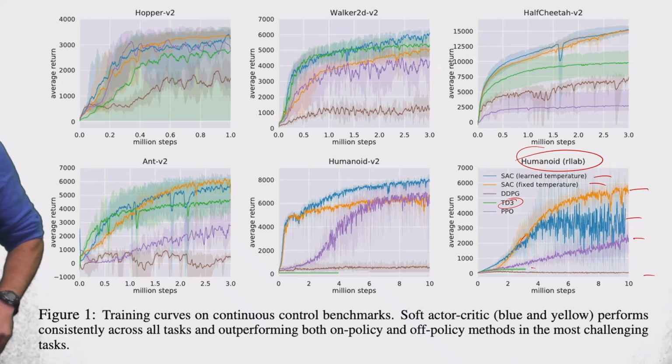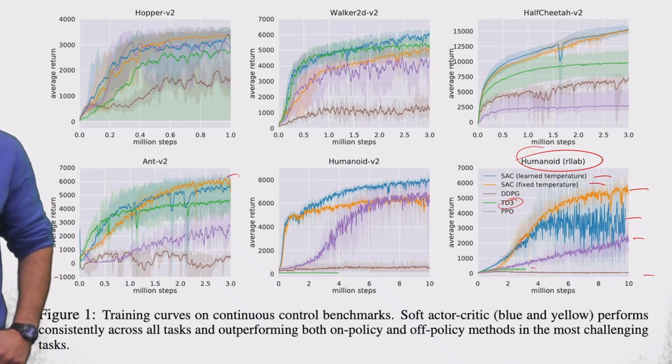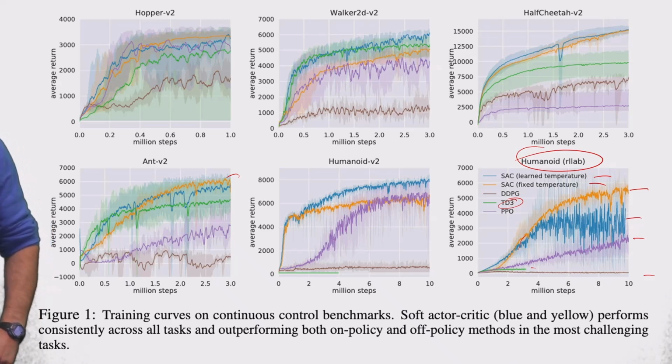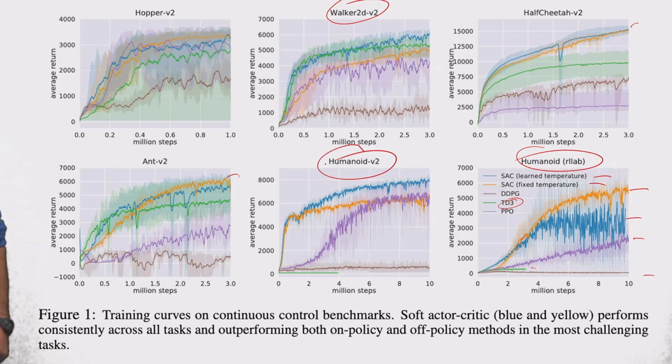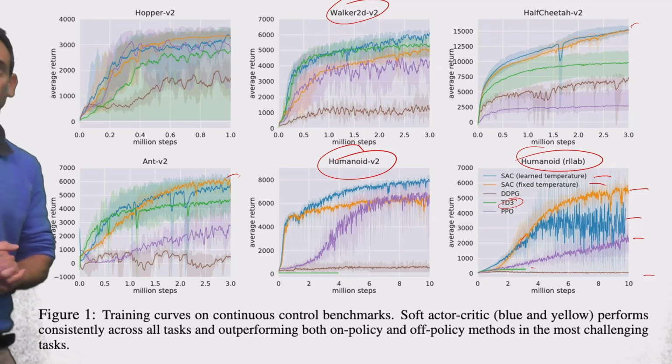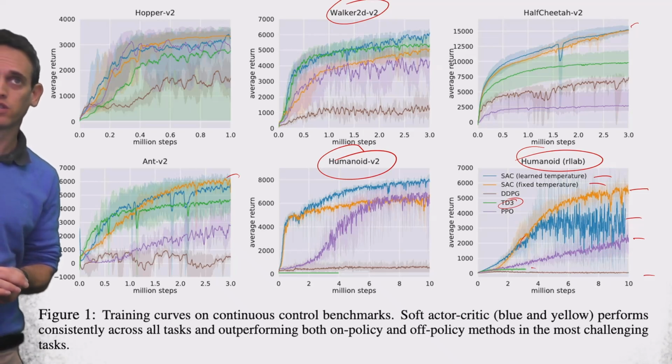But this trend, the one that shows that soft actor critic with fixed temperature is the best, is not generally seen overall, right? Here also the fixed temperature is the best. Here it's about the same as the learned temperature, but here in Walker2D and in Humanoid-v2 we see that actually soft actor critic with a learned temperature does perform best. Okay, so the results are mixed, but overall we see a very good performance for the soft actor critic algorithm.